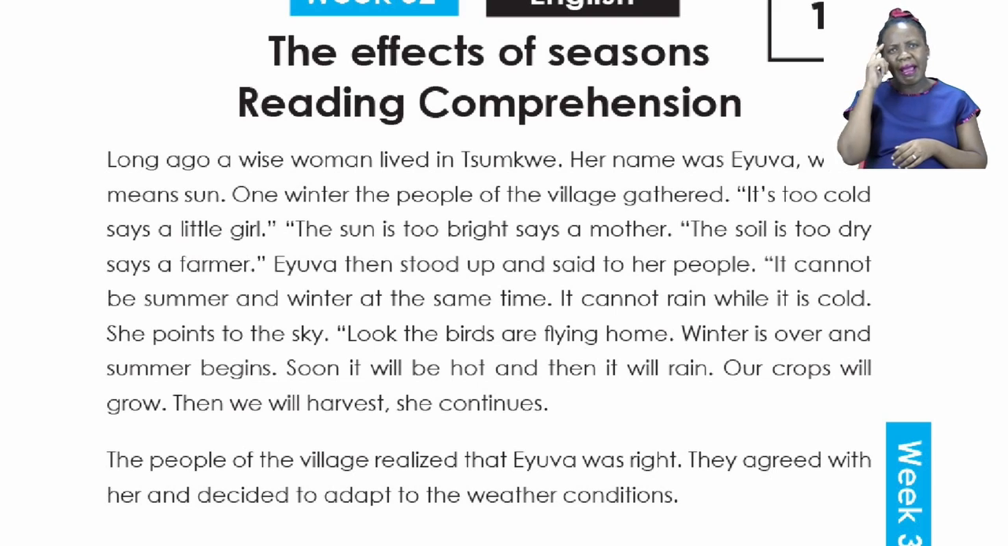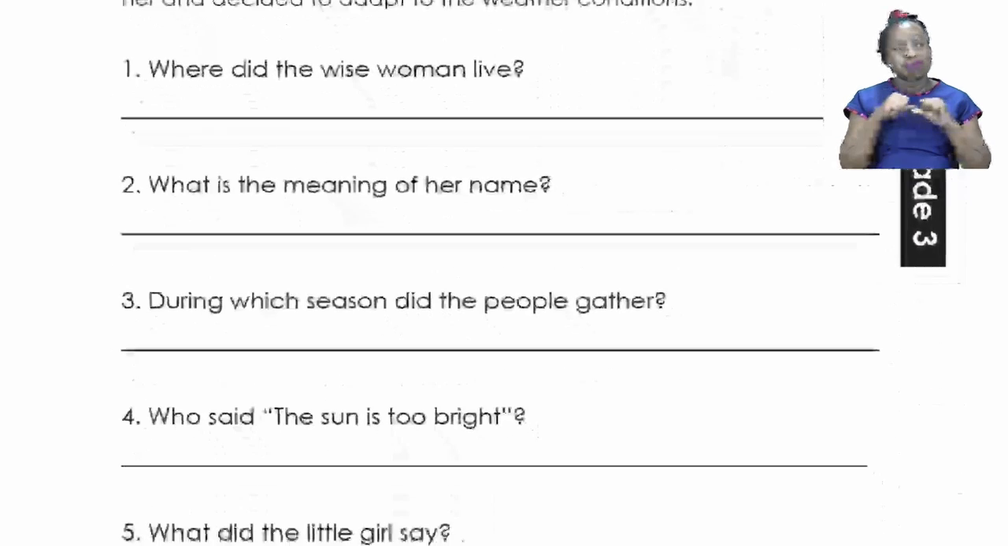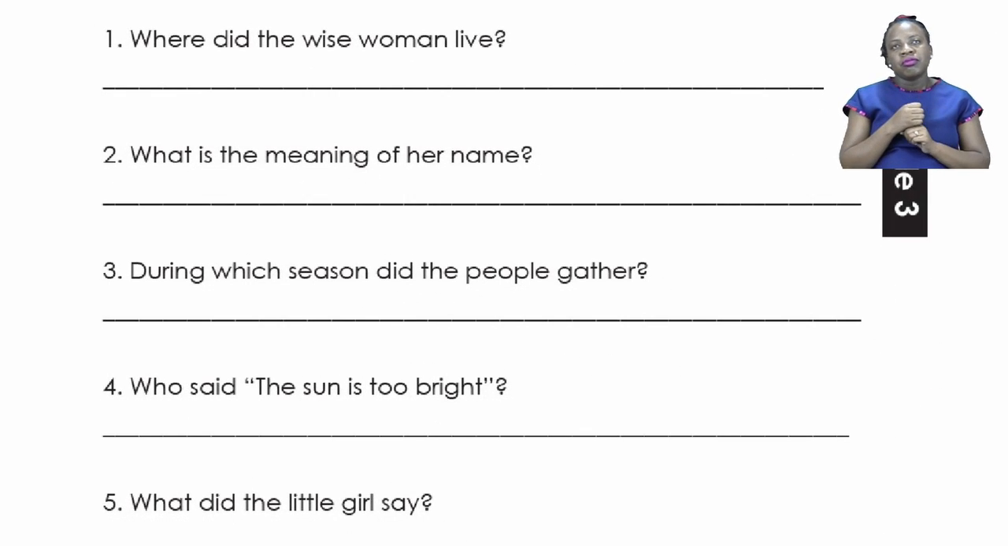So this was our comprehension, boys and girls, and I'm sure we all know a very wise woman in our communities. So now that we are done reading it for a first time, we now need to go and answer the questions, but we are only taking a look at the questions. Number 1 says, where did the wise woman live?